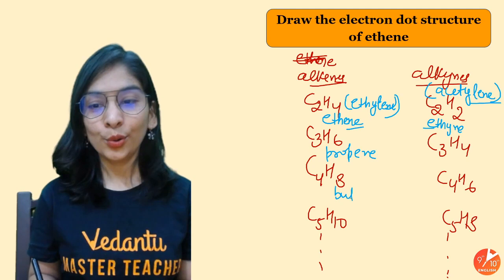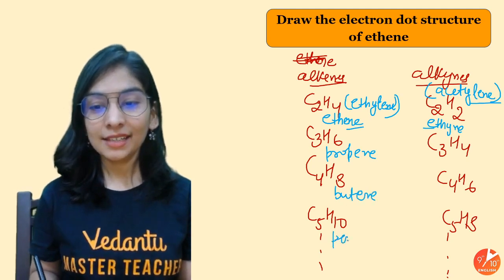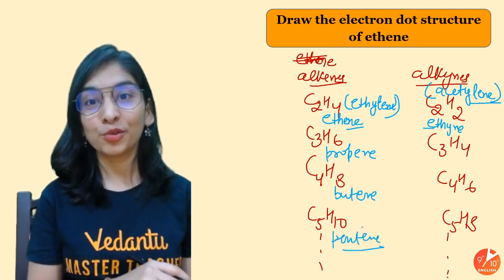3-prop-ene, butene, pentene. Now you know how to make pentene.